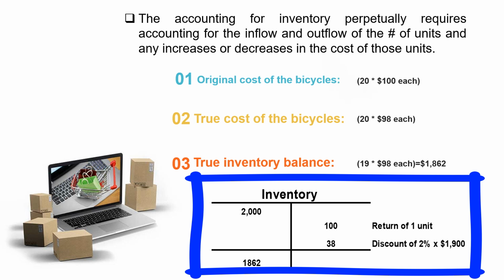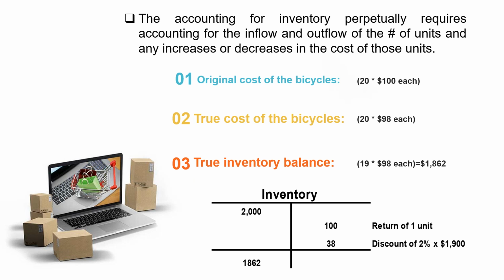Now let's look at the inventory transactions that we've just recorded, posting them to a general ledger inventory account. The original purchase showed a debit to inventory of $2,000 when we made the original purchase of 20 units at $100 each. Then we returned 1 unit, and I suggested that we should simply credit inventory for $100 for the 1 unit being returned to the supplier.